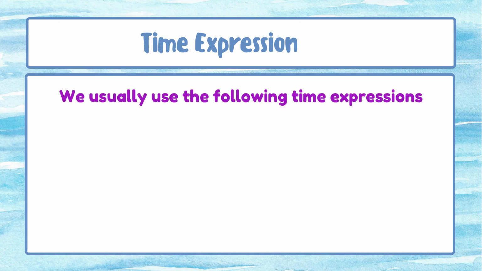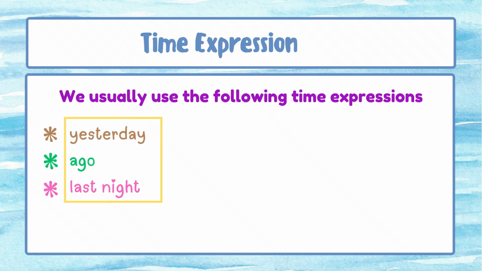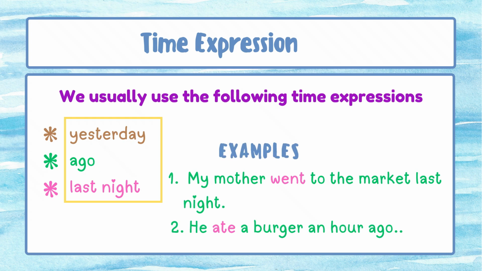Time expressions. We usually use the following time expressions for past simple: yesterday, ago, last night, last year, last week, etc. For example, these are the repeated examples. My mother went to the market last night. He ate a burger an hour ago.